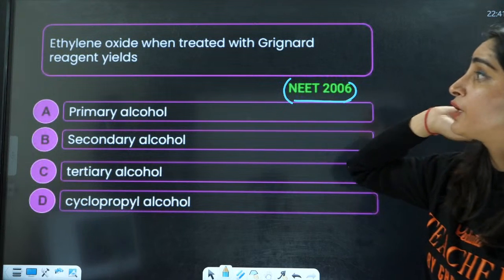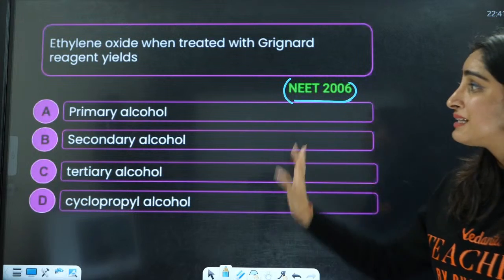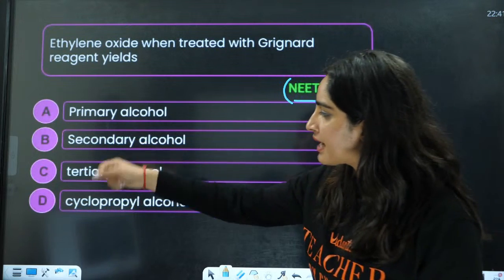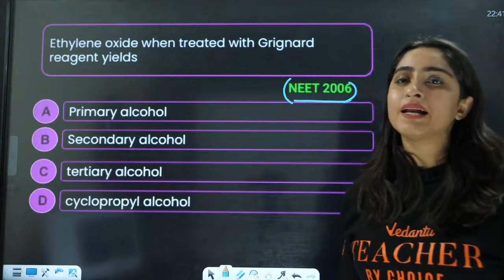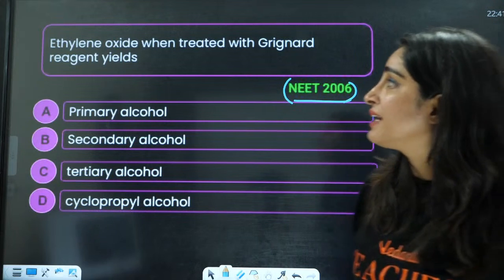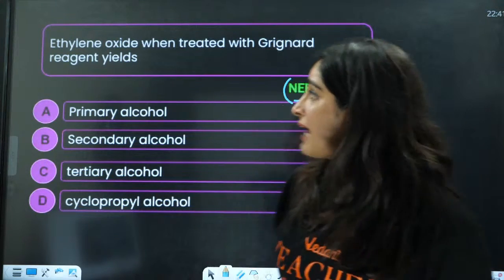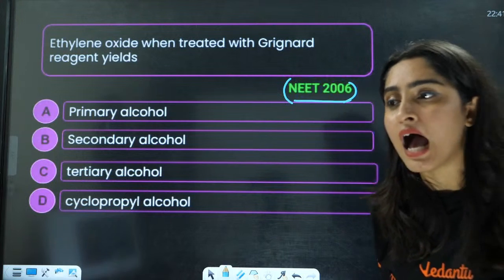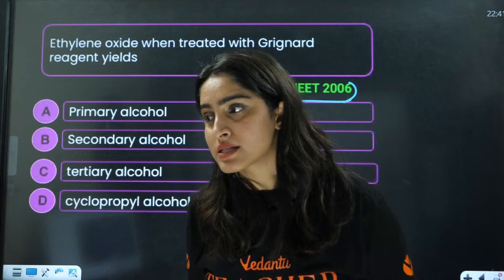Now you have the 2006 question. Ethylene oxide when treated with Grignard reagent yields primary, secondary, tertiary or cyclopropyl alcohol. You have ethylene oxide that is treated with Grignard reagents.